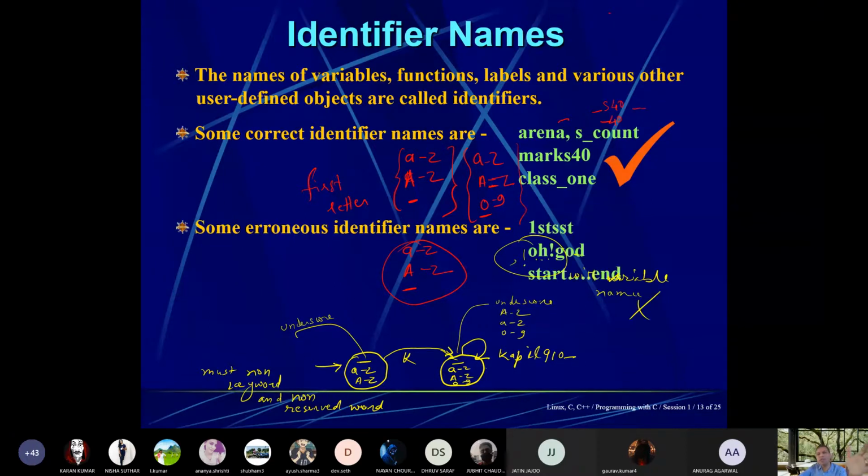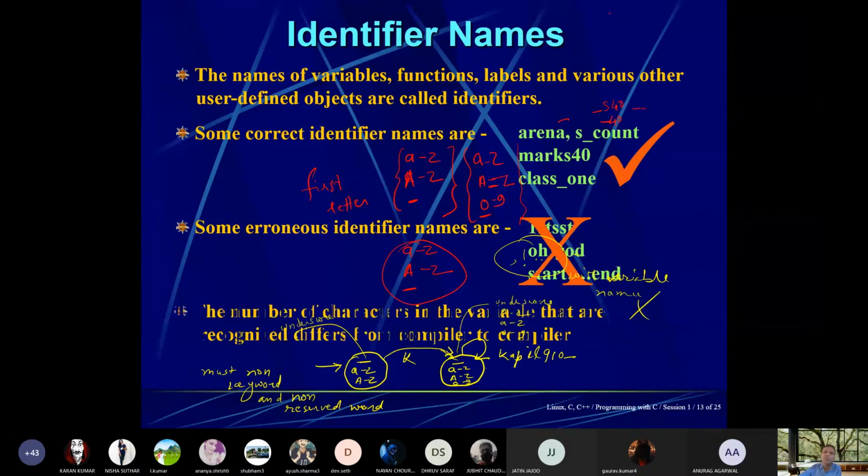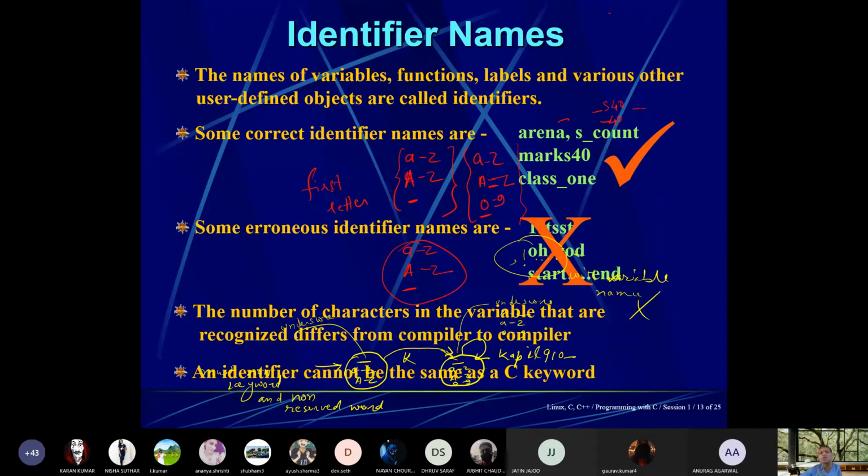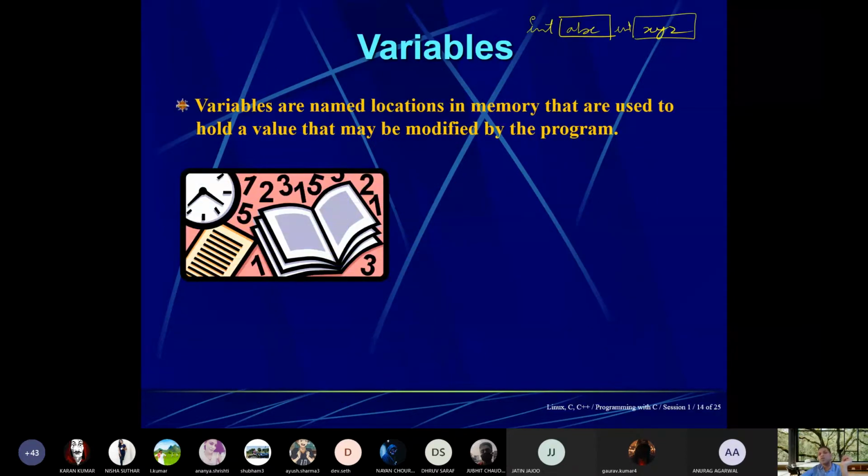Some erroneous identifier names are one ASTT, oh god, start and end. So this is not permitted. The number of characters in the variable name that are recognized differs from compiler to compiler. Maybe 32 characters, maybe 16 characters. So this varies from compiler to compiler. An identifier cannot be the same as a C keyword. I had already shown you that you cannot declare integer for or integer some other keyword.